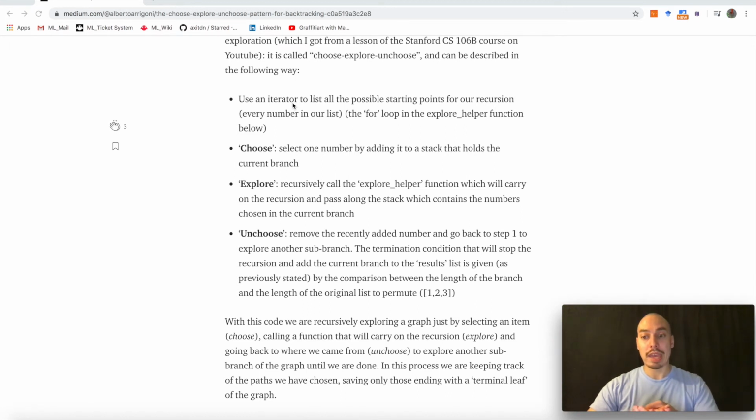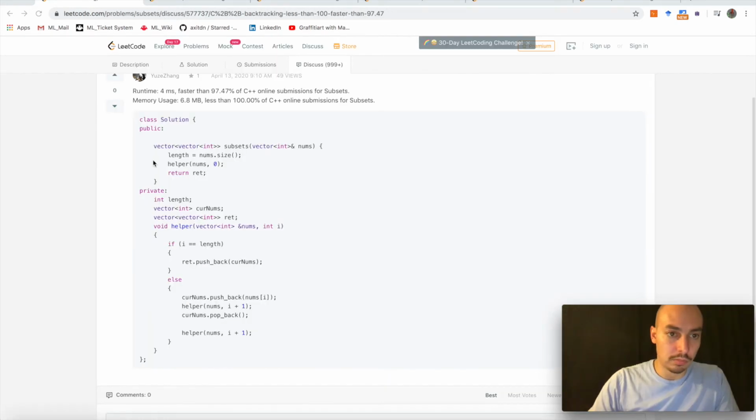let's have a look at those solutions to all those problems that actually went with doing a backtracking approach. And we're going through those solutions one by one, and we'll see that all of those solutions basically follow the same patterns: choose, explore, unchoose.